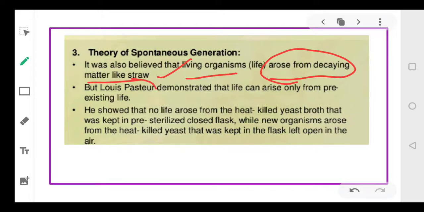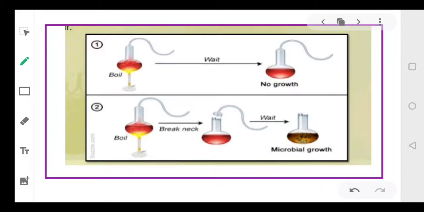But a few years later, Louis Pasteur dismissed this theory and he demonstrated that life can only exist from pre-existing life. Right? He showed it experimentally also. He performed an experiment. He took a flask, and this flask was sterilized. Heat-killed yeast was kept in this flask and the flask was properly covered. So there was absolutely no growth in this flask after a few hours or after a few days.